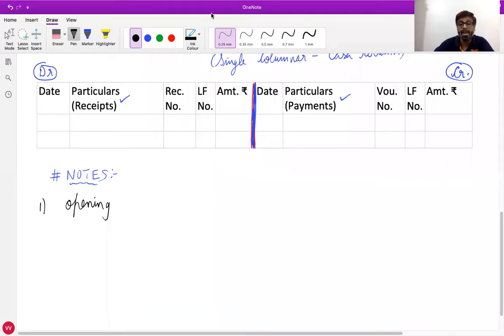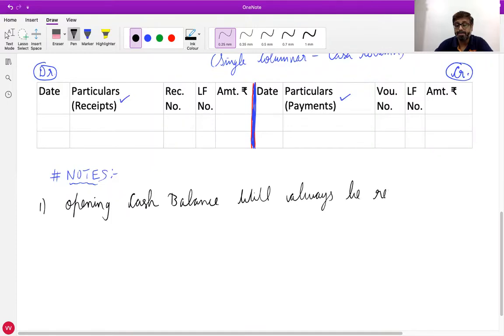All of you write down opening cash balance will always be recorded on the debit side.